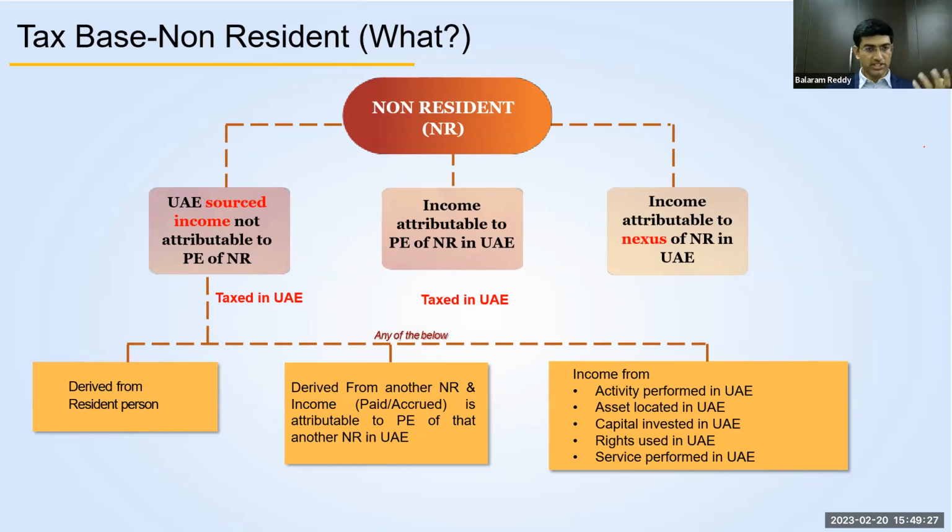Any income that is derived from a resident person in UAE by this non-resident person will be subject to tax. Or the non-resident company is paying or earning some income from another non-resident person, but that is in connection with a permanent establishment in UAE. So non-resident companies or persons are doing the business or transaction in relation to their permanent establishment in UAE. Then that particular transaction will also be called UAE source income in the hands of the non-resident, and that will be subject to tax in UAE.